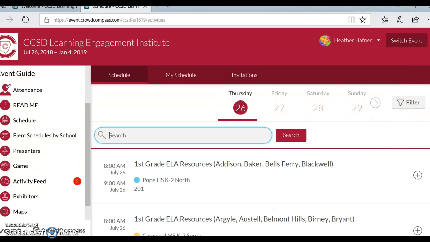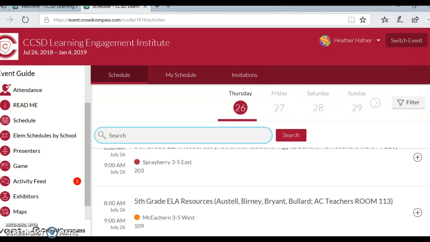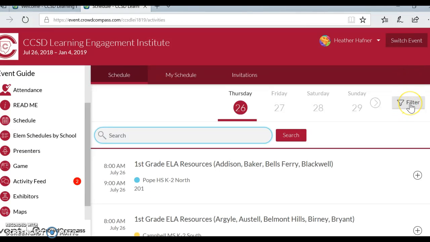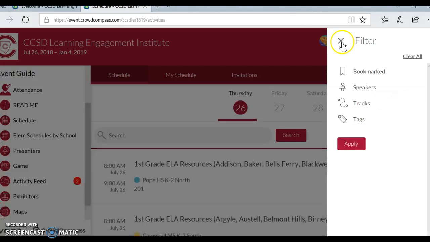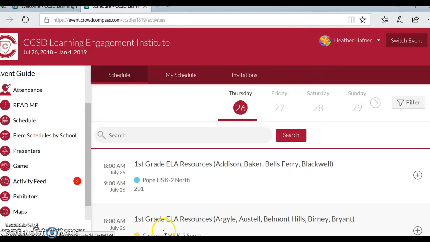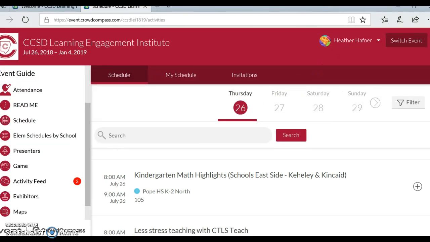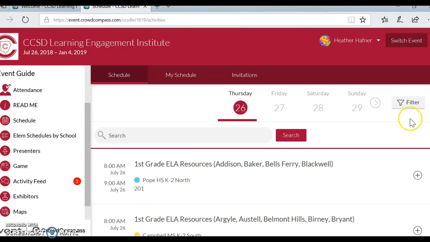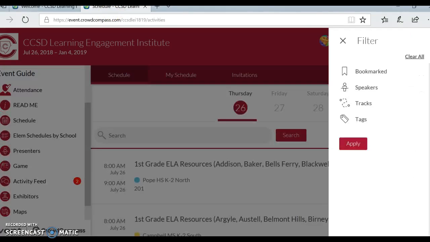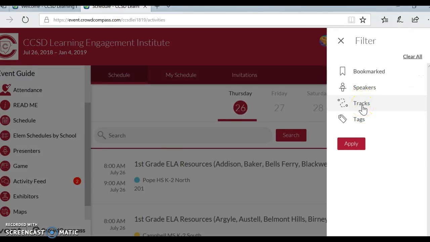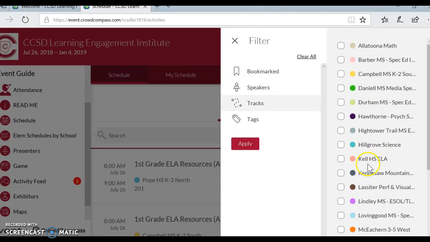And it's going to bring up a long list of different kinds of activities at all the schools around the area. So what we need to do is click filter. So instead of having all of these 180 something activities we could go to, we want to click filter. And click on tracks. And from here, we know we're going to be at Kell because we've heard that. So we go to Kell High School, ELA.